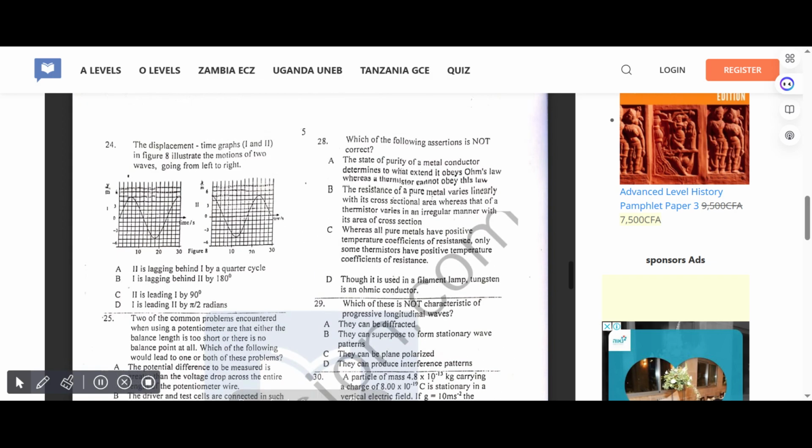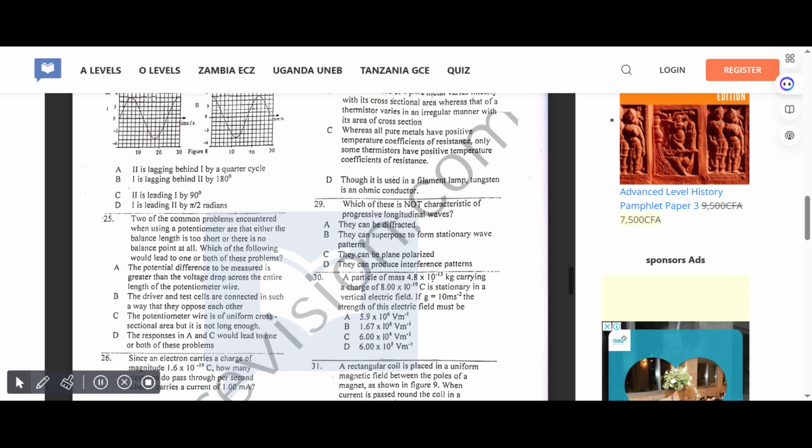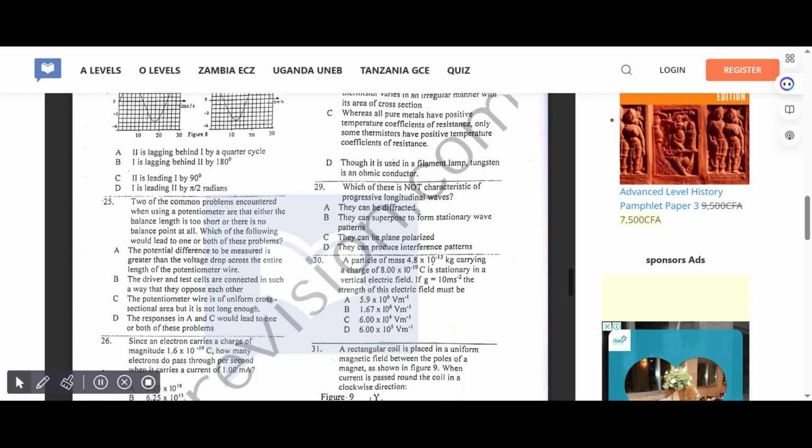The displacement time graphs in figure 8 illustrate the motions of two waves going from left to right. Correct answer for 24 is C. It is leading one by 90 degrees.